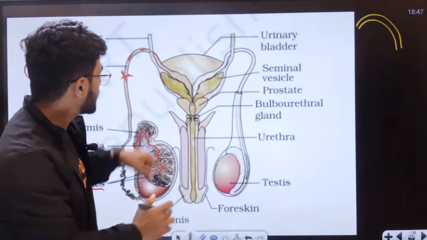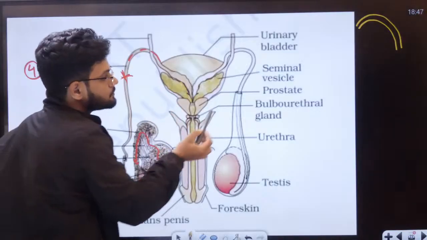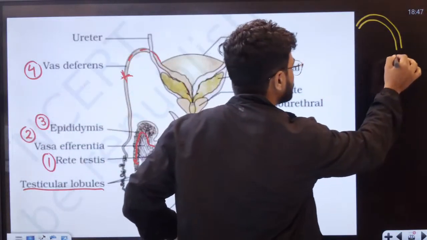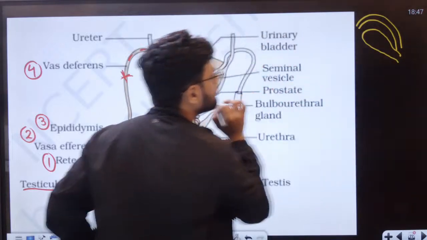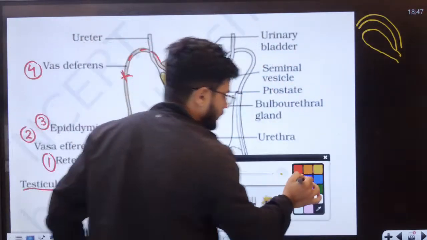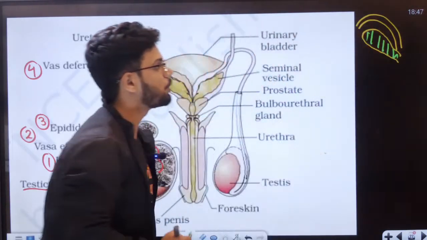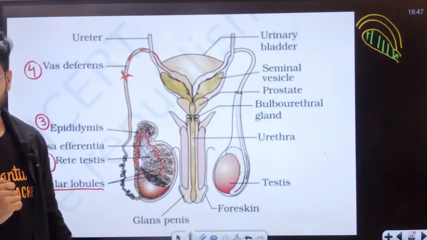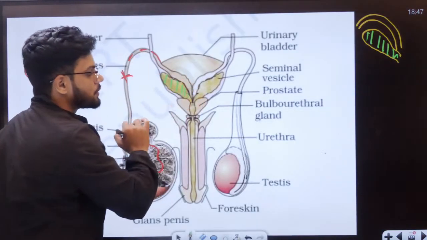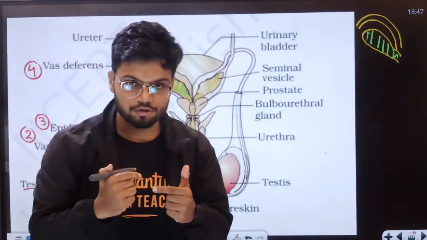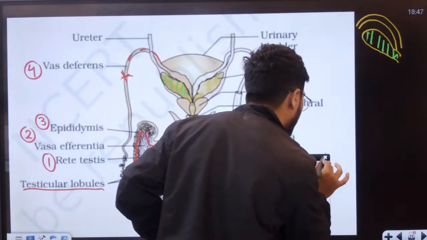Now, can all of you see something here also? One more gland here. Can all of you see this gland here, students? This gland is called the seminal vesicle gland. Now, this gland is also producing something.